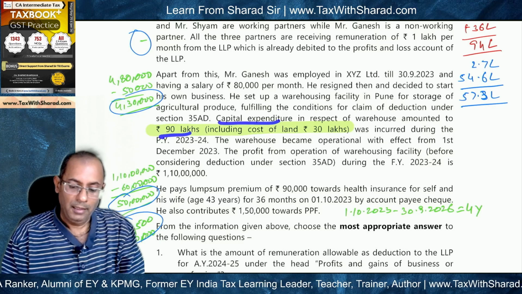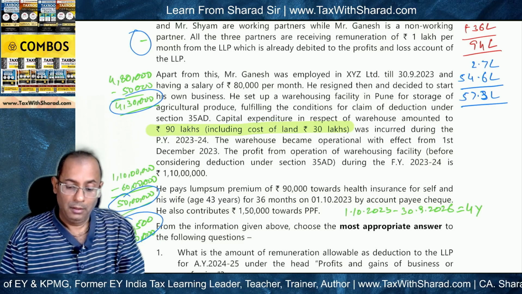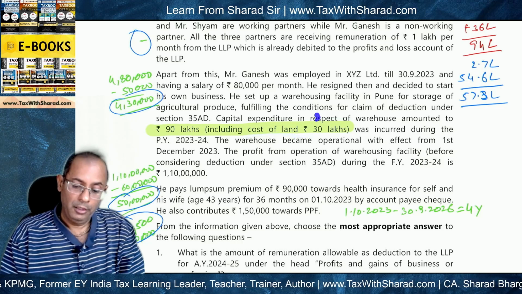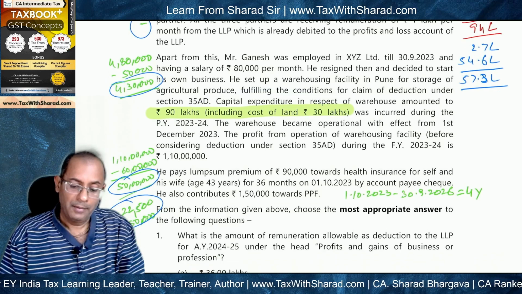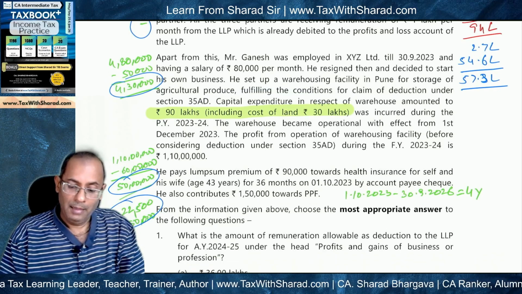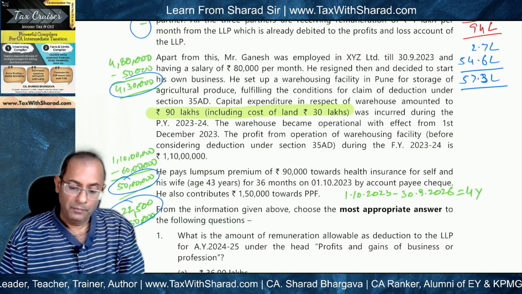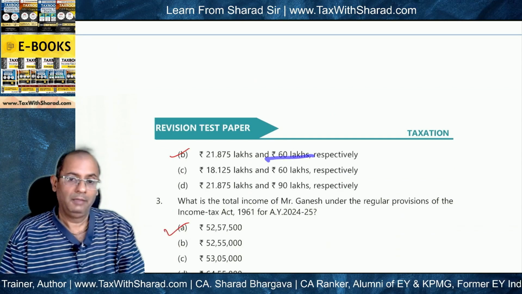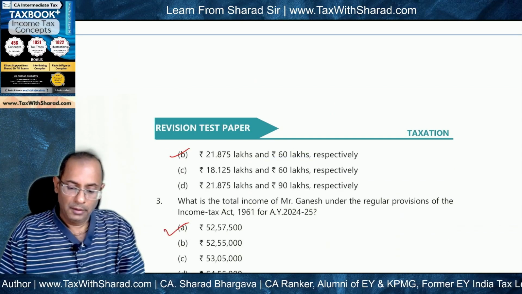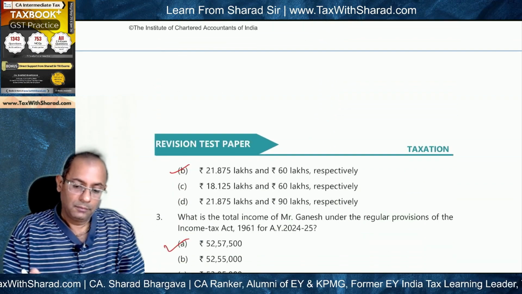Capital expenditure is 90 lakh, but we know that 35AD doesn't grant deduction in respect of cost of land. So we reduce 30 lakh from 90 lakh, and what remains is 60 lakh, and the 60 lakh is the capital expenditure and it was incurred during the previous year in question, and therefore the 60 lakh is the amount which should be allowed as deduction under section 35AD. Okay. So this completes the answer to the second question.